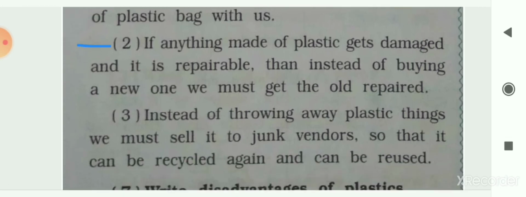Next is, if anything made of plastic gets damaged and it is repairable, then instead of buying a new one, we must get the old one repaired. If something made of plastic is broken or damaged, and you can repair that item, then you have to repair it instead of buying a new item, and you can use that item again. So we have to do this to reduce the use of plastic.